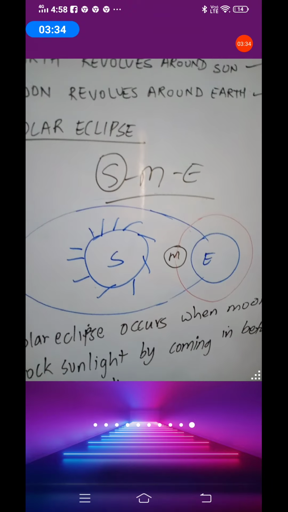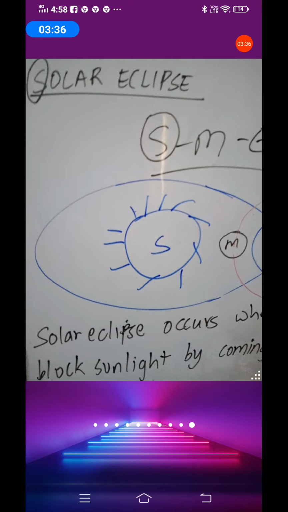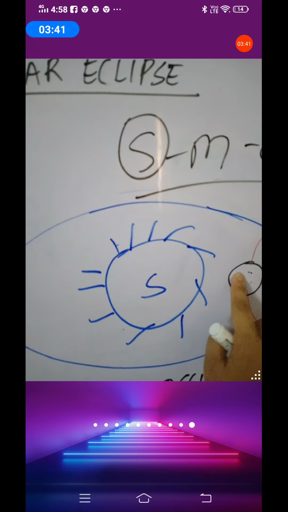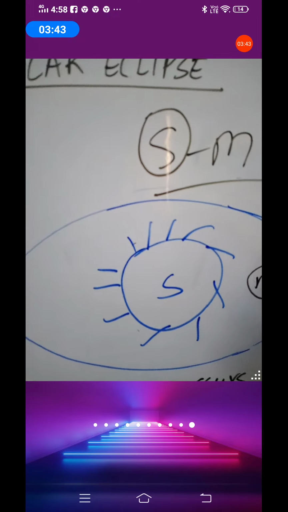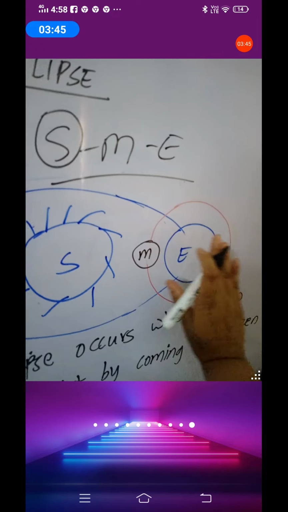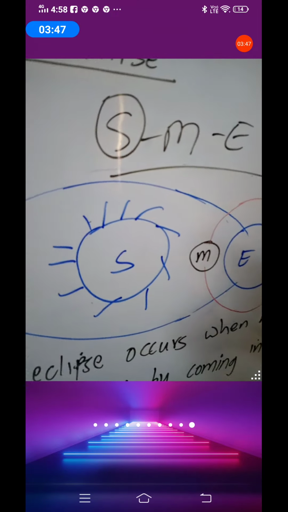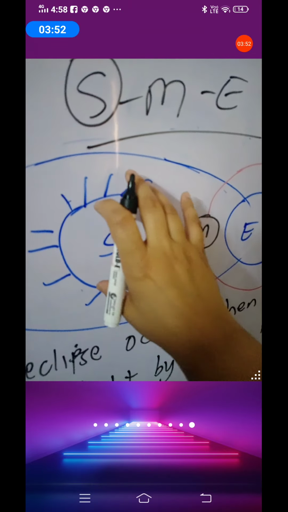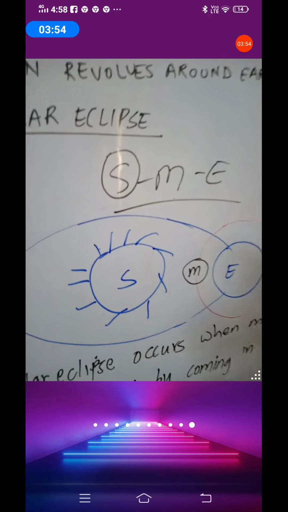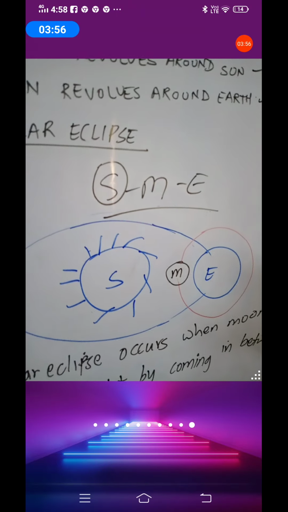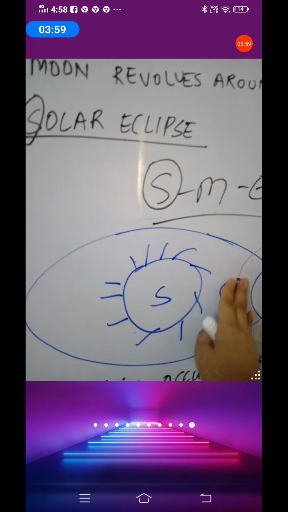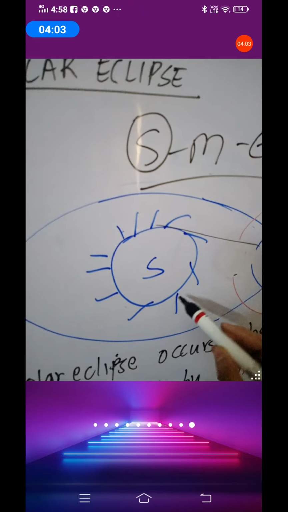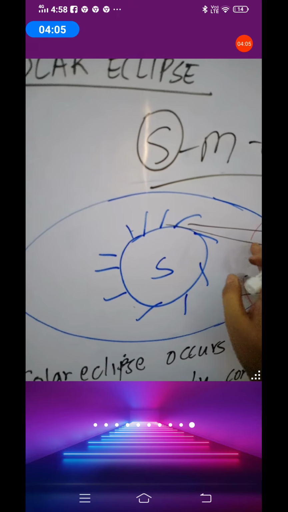Now when the moon is in between the sun and the earth, I have placed this moon in between. Suppose this moon was not there, the sun would throw all the light on the earth. Am I right? But because this moon is there, some light will be blocked. I just showed you that in order to block the light of the sun, you need an object. Let's say this object is not there. What will happen? All the sunlight will fall here on the earth, right?